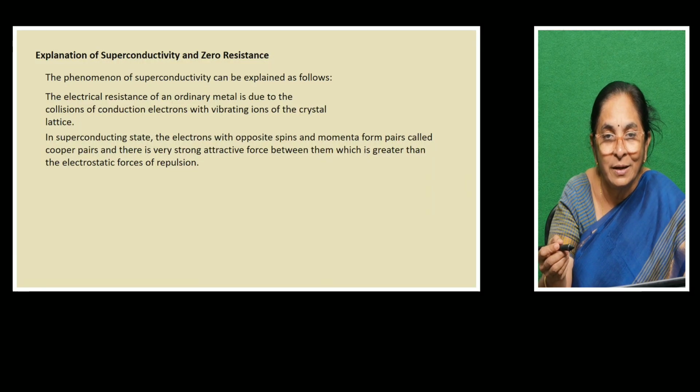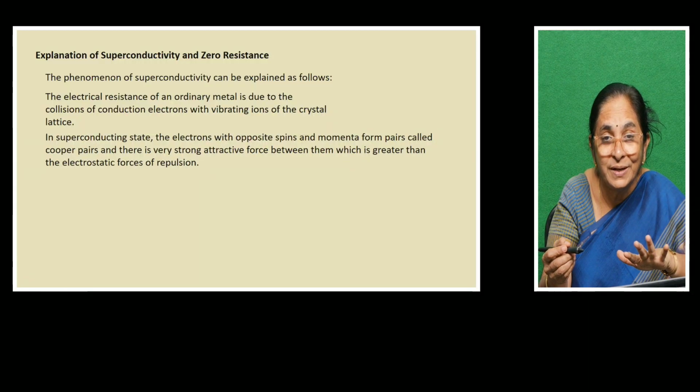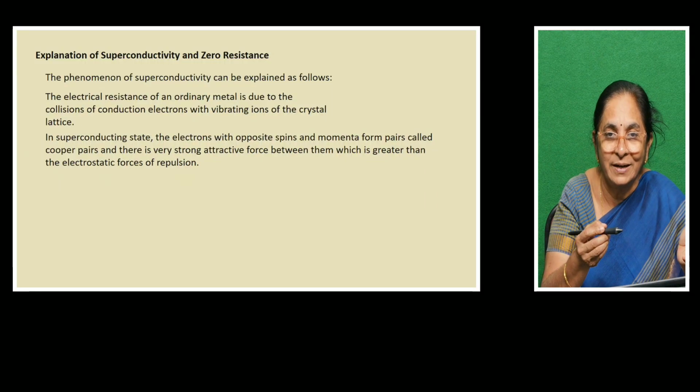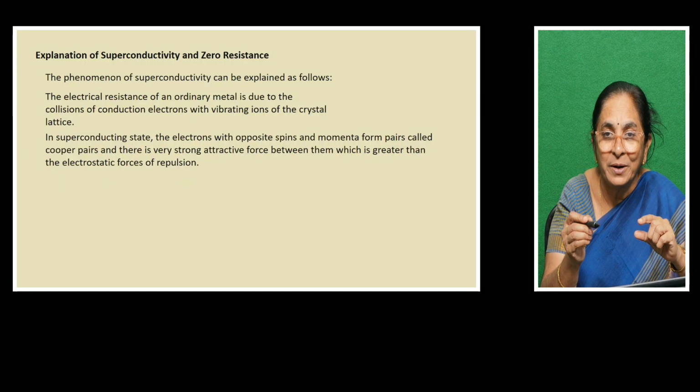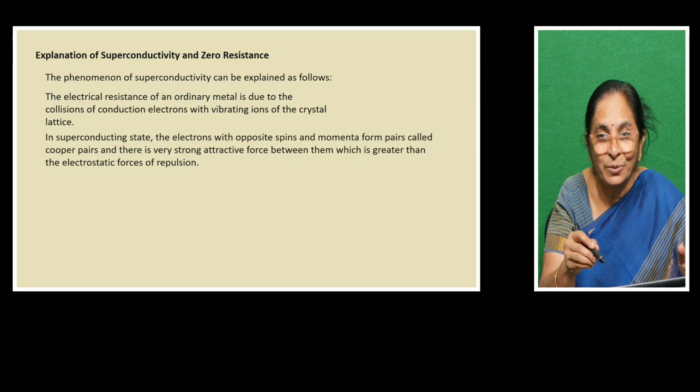Same electrons only. Maybe I said in one of the experimental facts that X-ray diffraction says that there is no change in the structure when the substance is changing from the conducting state to superconducting state. So we said that this phenomenon must be due to the conduction electrons. There is nothing about the atoms, locations and all.